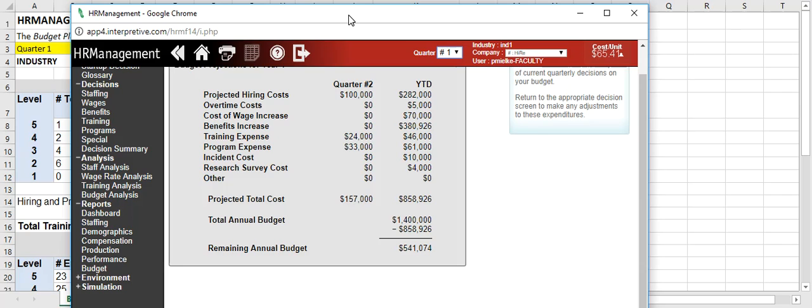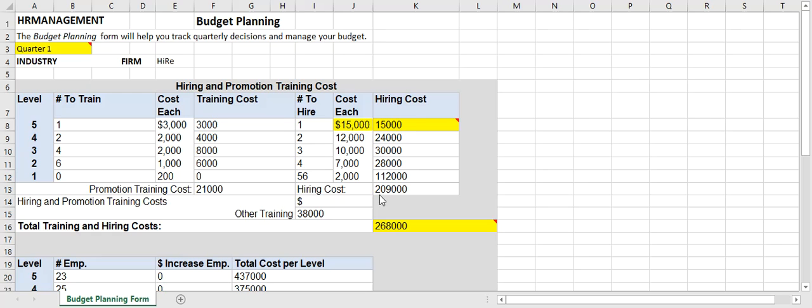So make sure you go through that because this number right down here, the projected annual total cost for the quarter, is way off from what you have on your worksheet that you submitted. So once again, I have no idea where you came up with these numbers. Here, make sure you have a formula. So if you're going to be hiring one, there should be a formula in there. So it's like J8 times J8 or whatever. But these all need to be formulas. You can't just plug in numbers on any of these. I want to see that you are practicing using the formulas in Excel. I have no idea where you came up with these numbers.